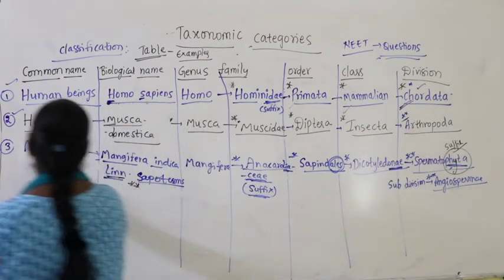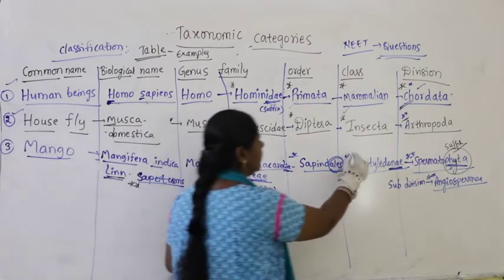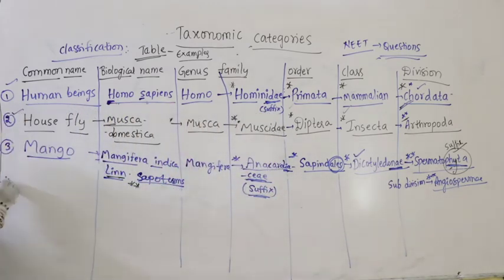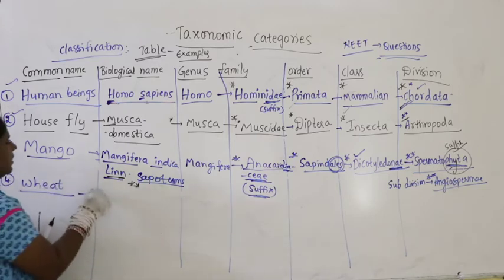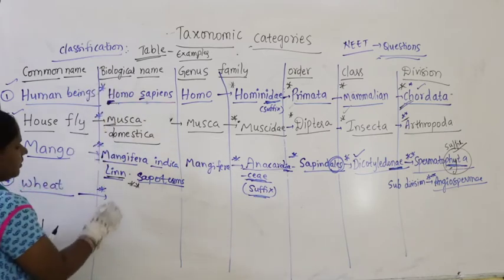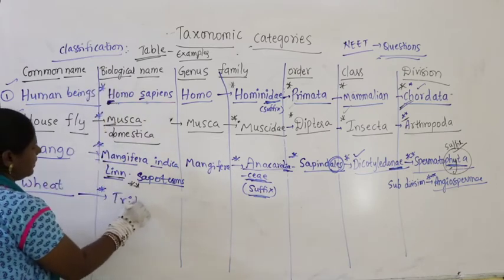So here mango is a dicot. Now let us take an example for monocot. Let us take wheat. What is the scientific name for wheat? Scientific name is very important for you all to remember: Triticum vulgare.